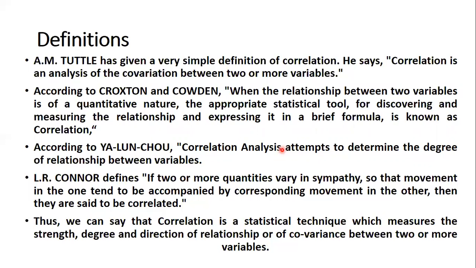We saw a few definitions: correlation analysis attempts to determine the degree of relationship between the variables. So we are seeing how they are actually related, which type, which degree, or which direction, everything we are able to find. So that is the definition.